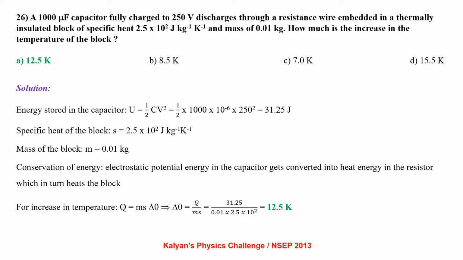Energy stored in the capacitor U equal to half CV square, that is 31.25 joule. Specific heat of the block is 2.5 into 10 power 2 joule per kg Kelvin. Mass is 0.01 kg. Applying conservation of energy, electrostatic potential energy in the capacitor gets converted into heat energy in the resistor, which in turn heats the block. So Q equal to ms delta theta, from which we have delta theta equal to Q by ms, which is 12.5 Kelvin.